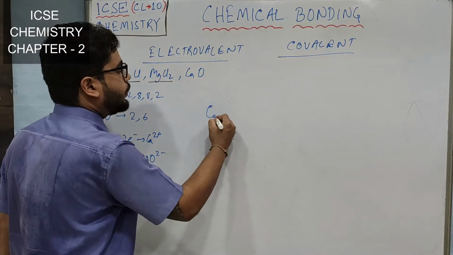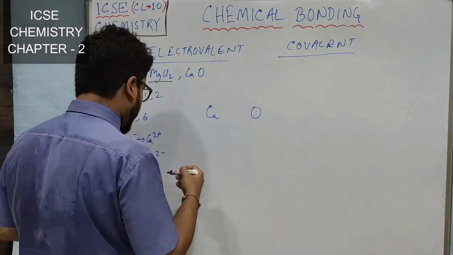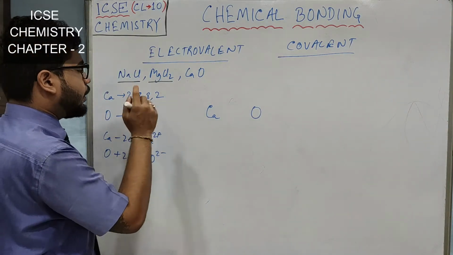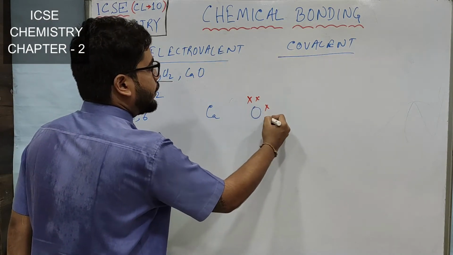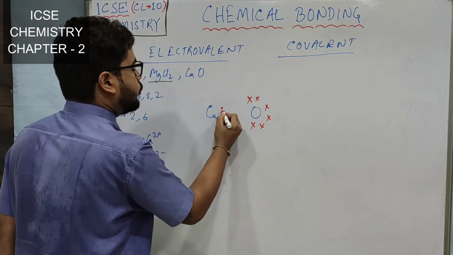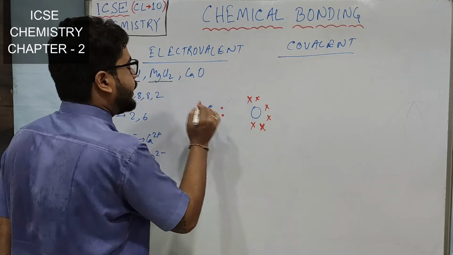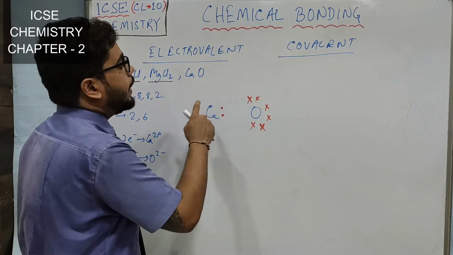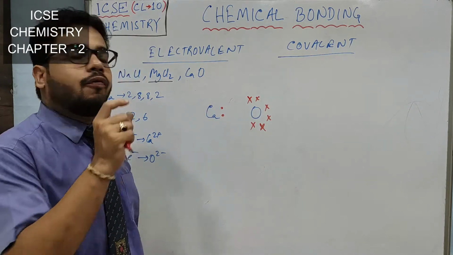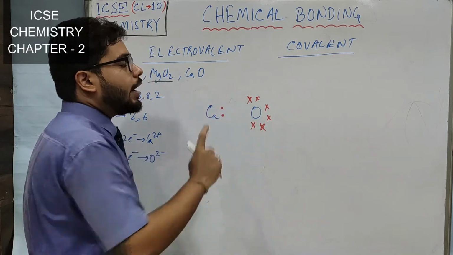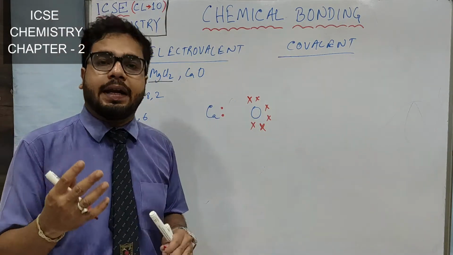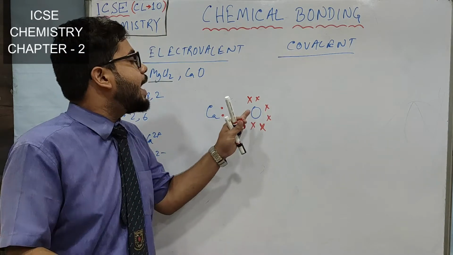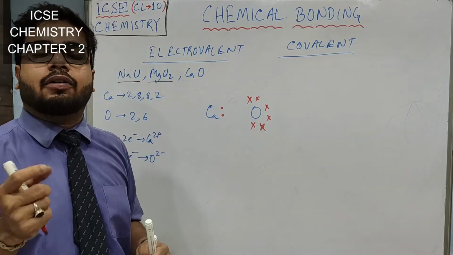Now let's see how to draw this. Ca and here I am drawing O. Now we will show the valence electrons in the first step. So here we have 2, here we have 6. So I am writing 6 electrons for oxygen and 2 electrons with the help of dots in calcium. Whenever I am drawing the electrons, for one atom I am giving dot, for the other atom I am giving cross. That is to separate that the dot electrons mean calcium's, the electrons from the metal, and the cross electrons mean the electrons of the non-metal.